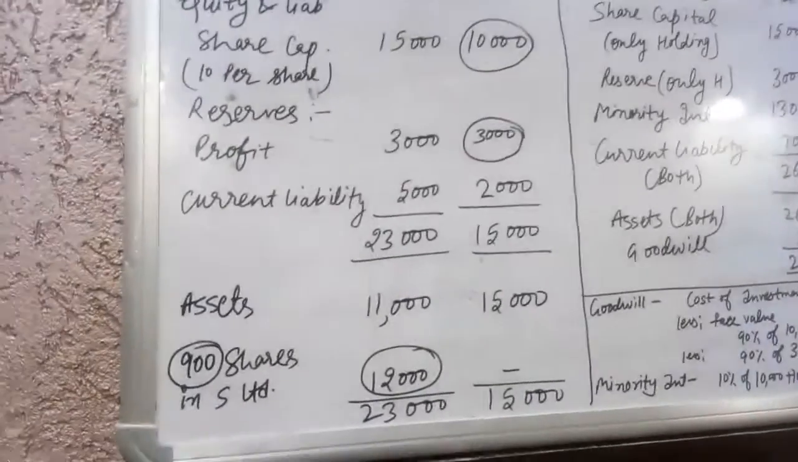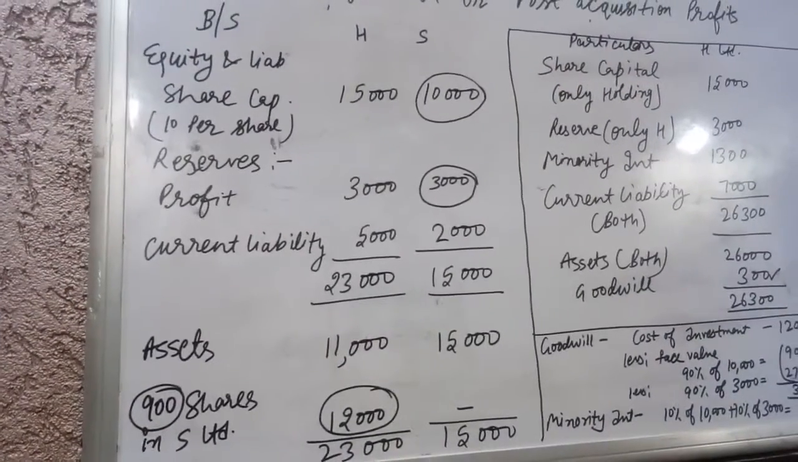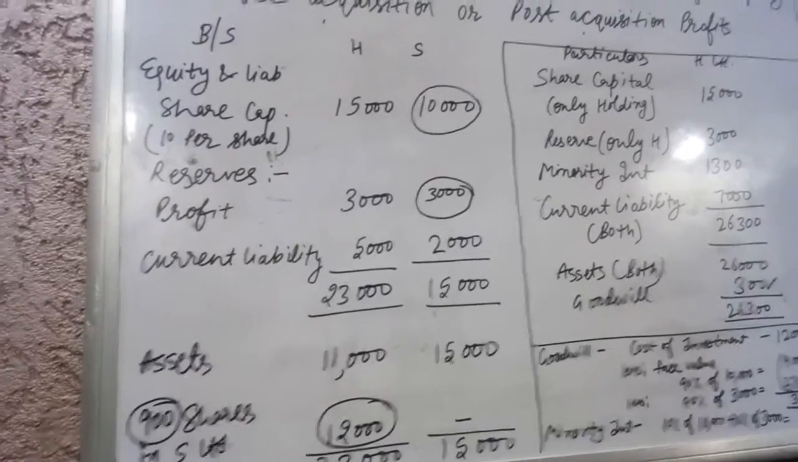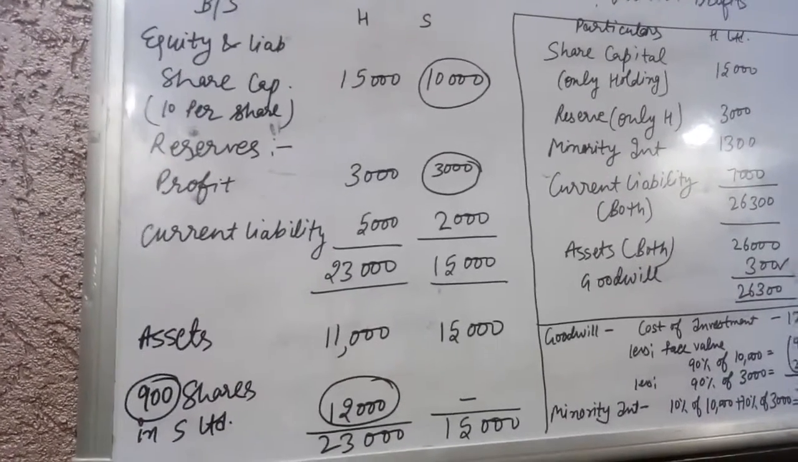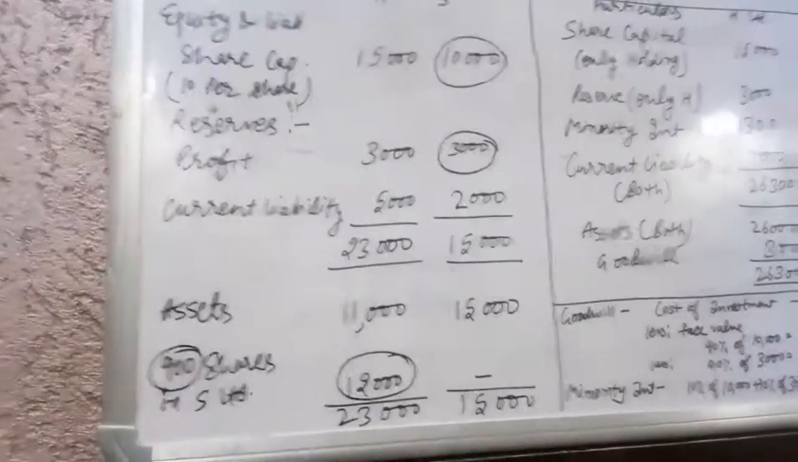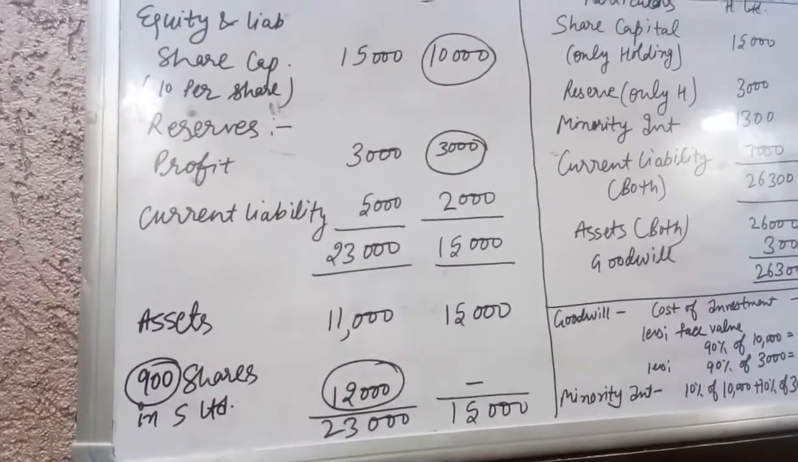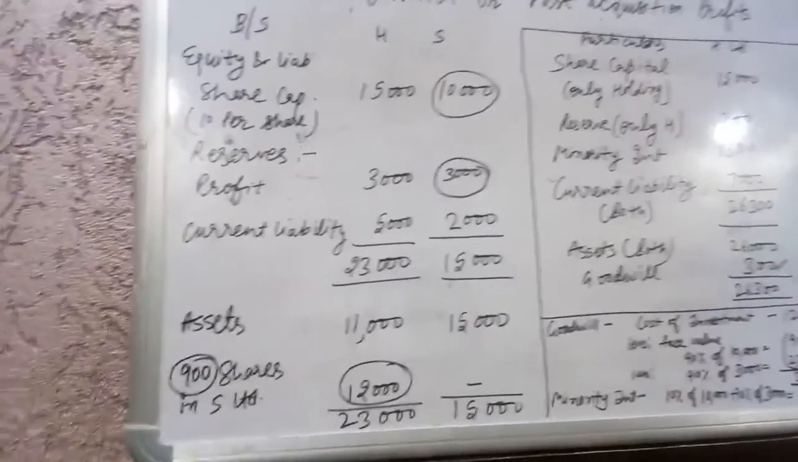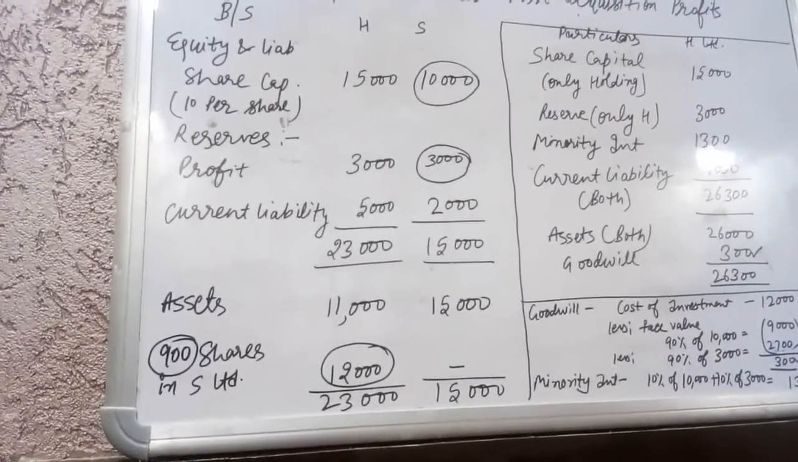Okay, next is current liability. It is mentioned for both companies, 5,000 in case of holding company and 2,000 in case of subsidiary company, and the total is 23,000 and 15,000. Okay, next is assets. On the asset side you have 11,000 in case of holding company and 15,000 in case of subsidiary company. Okay, and 900 shares in S Limited.